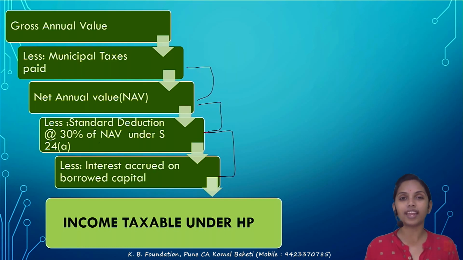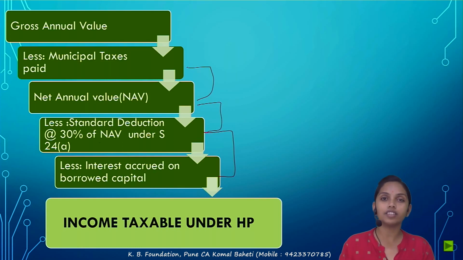Correct? No other expenditure would be allowed as a deduction. Insurance taken on property? No deduction is possible. Any repair done? No deduction. Are you clear with this? Only these three deductions are possible from the gross annual value to calculate income to be taxed under the HP.